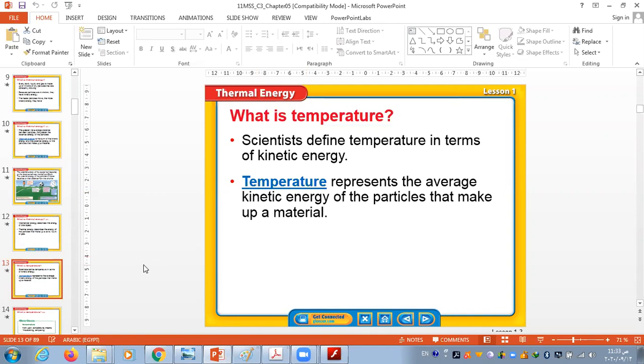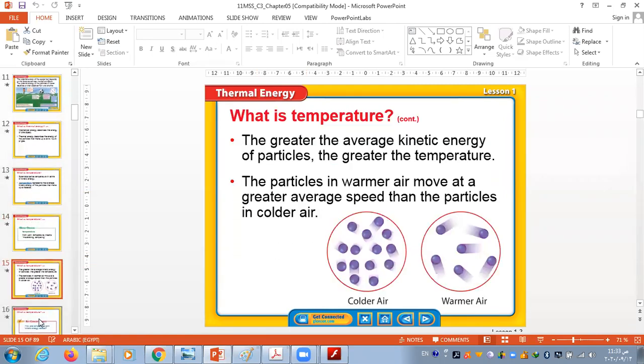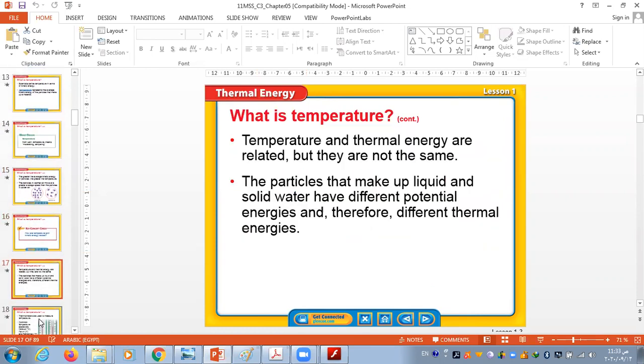thermal energy. Why do they have different thermal energy? Because the liquid has distance between particles. Okay, or in general, they have different potential energies. So in this part, you can see temperature and thermal energy are related. Okay, how are they related? Because temperature is average kinetic energy, and thermal energy has two parts. The first part is kinetic energy. Okay, so they are related.